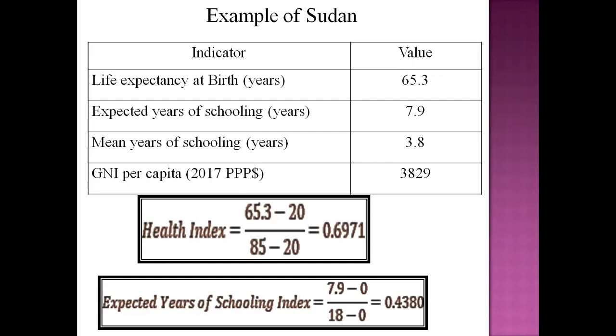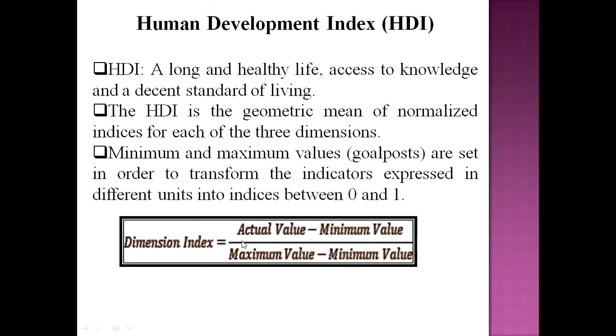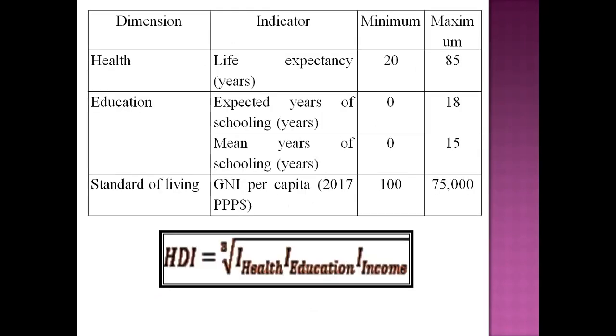So now we shall first formulate the health dimension index. How to calculate it? Already we discussed the health dimension index minimum and maximum value is 20 and 85. The dimension index formula is the actual value minus the minimum value, divided by the maximum value minus the minimum value.